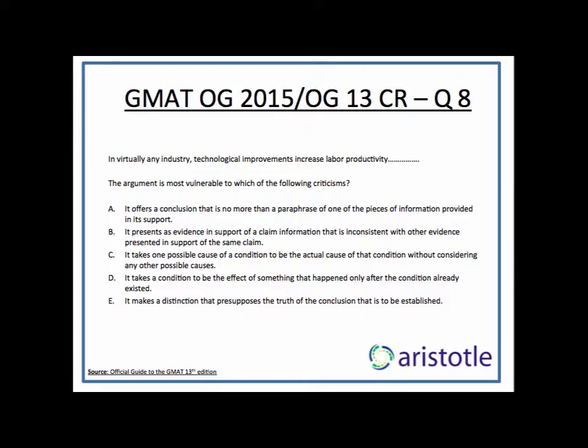So that would be the answer to the question stem, which asks which criticism the argument is most vulnerable to. The answer has to be that it doesn't take into account that there could be other reasons for the high productivity in Parlance's industries.